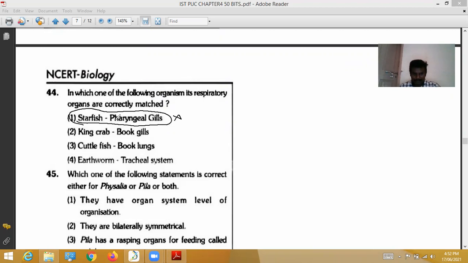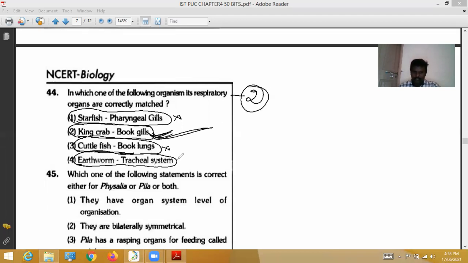King crab. So crab belongs to the phylum Arthropoda. Generally, arthropods possess book gills. Okay, it is correct. Let's see the remaining. Cuttlefish is Sepia. Cuttlefish is also called Sepia fish. So it does not have book lungs. It has gills for respiration, so it is wrong. Earthworm: tracheal system is wrong. Earthworm respires through moist skin. So among these four options, the correct option is the second option.